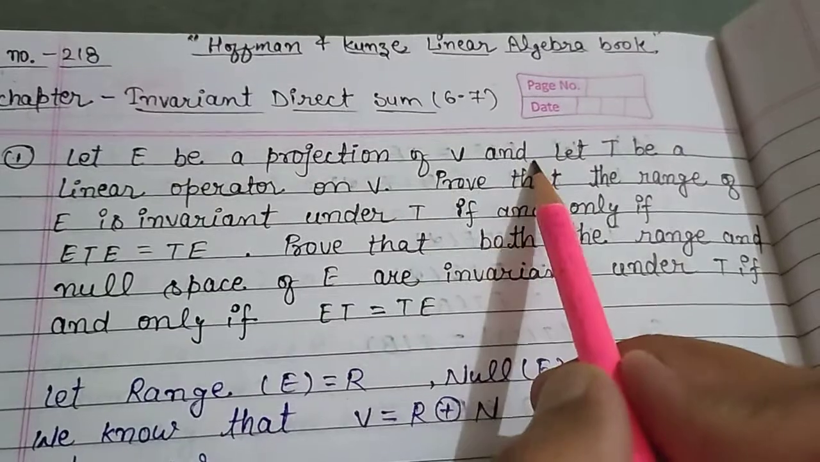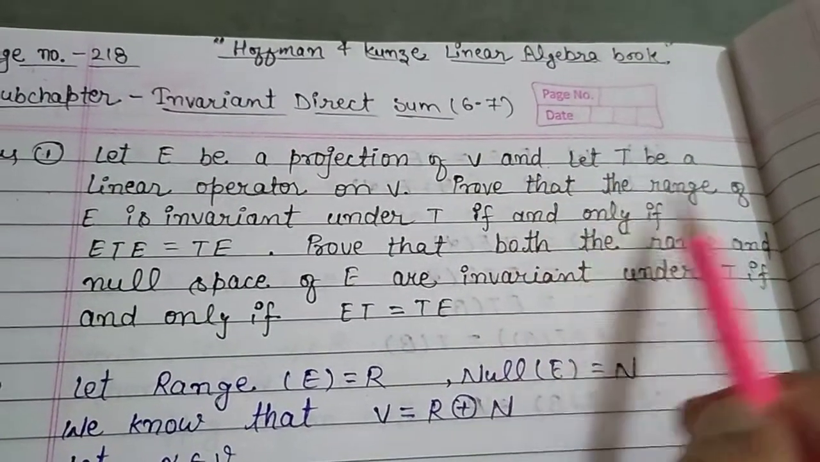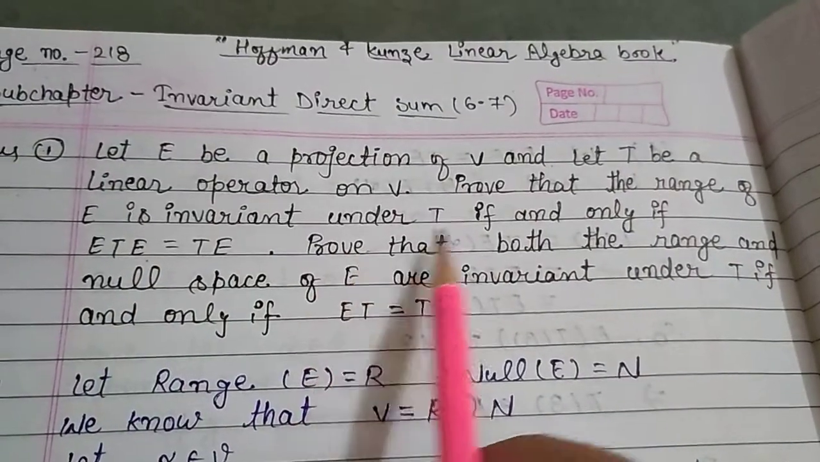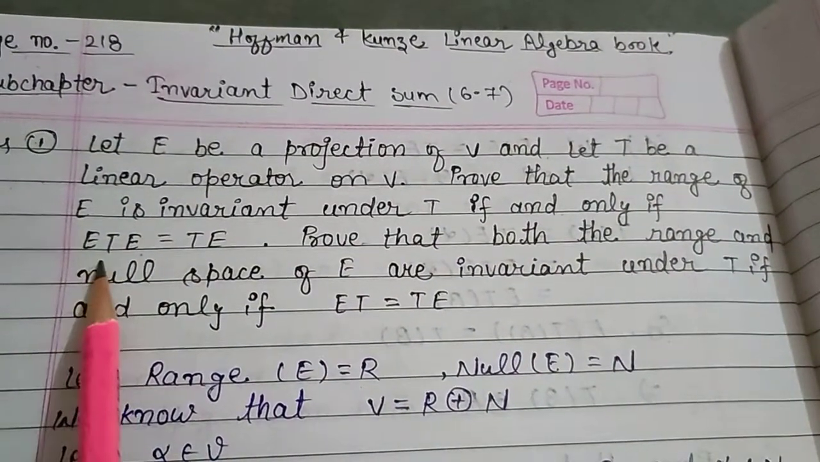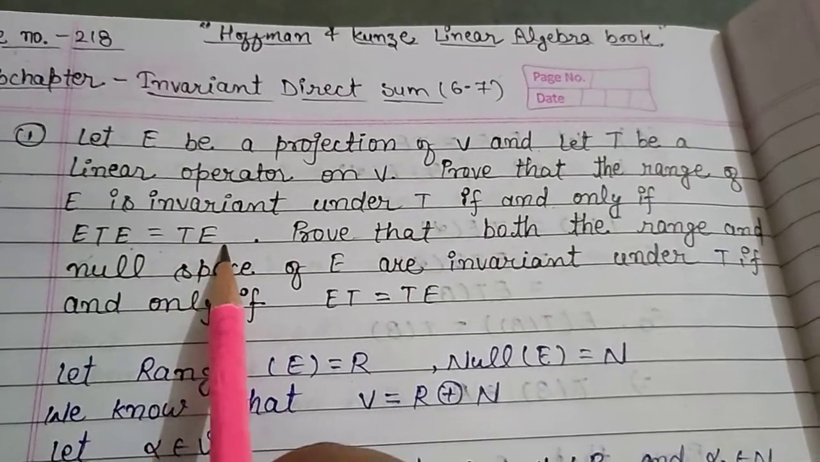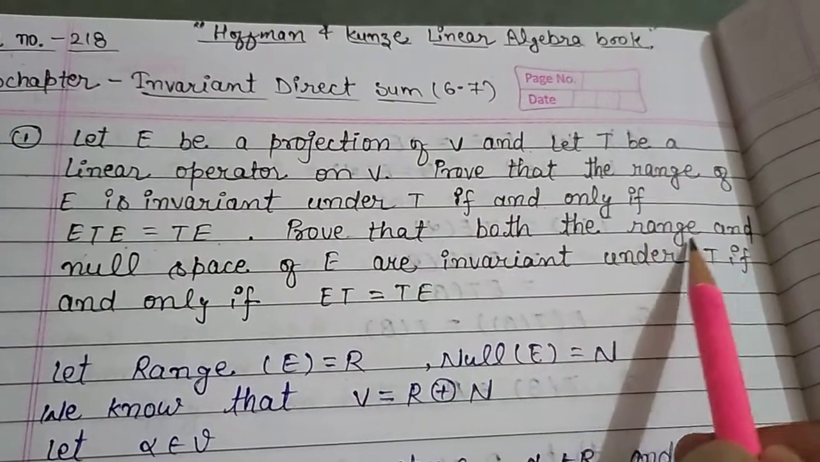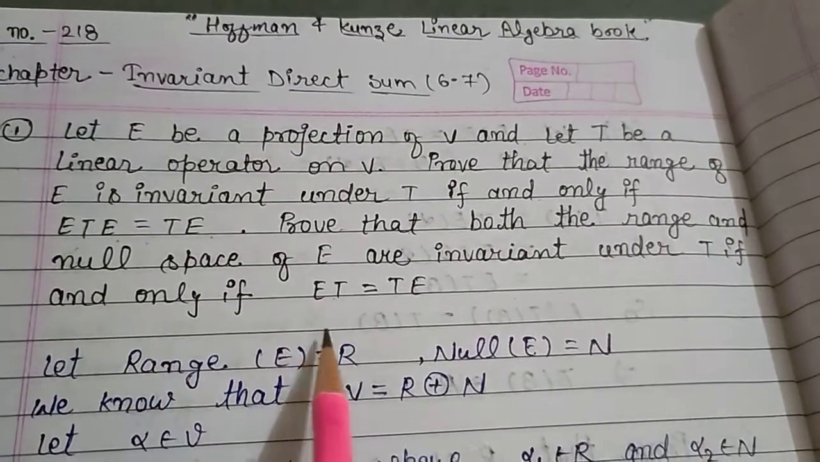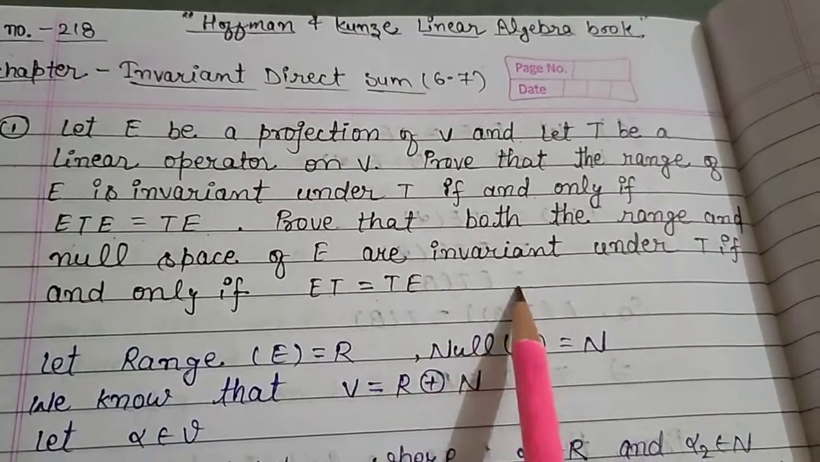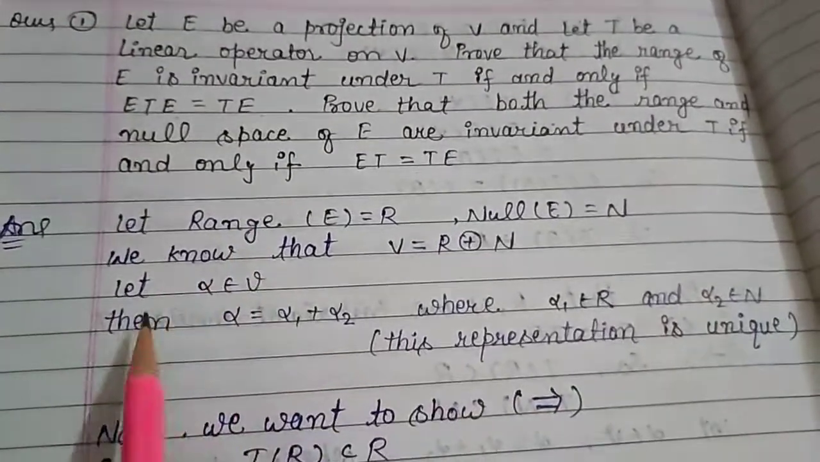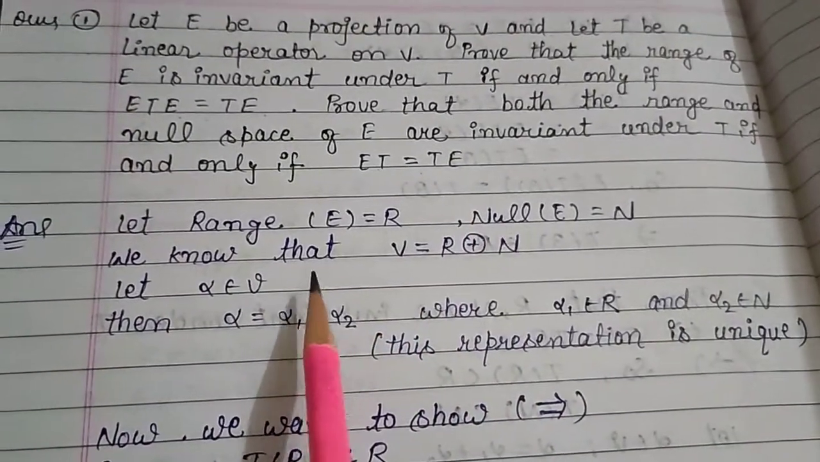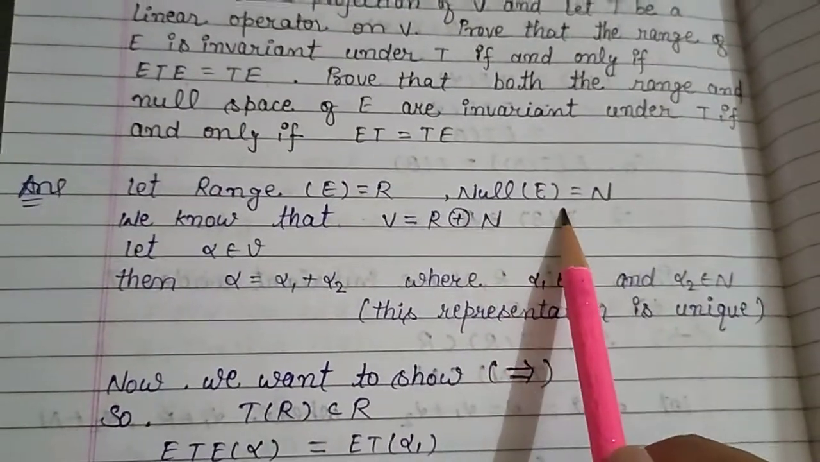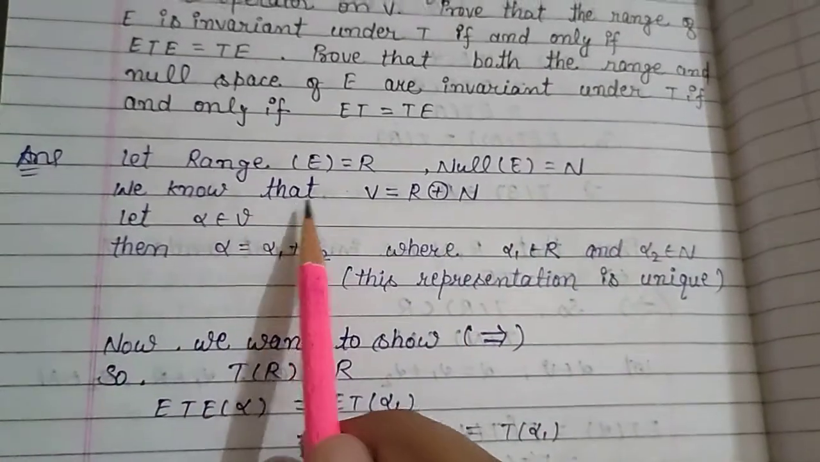Let E be a projection of V and T be a linear operator on V. Prove that the range of E is invariant under T if and only if ETE equal TE, and prove that both the range and the null space of E are invariant under T if and only if ET equal TE. Now solution. Let range of E equal R and null space of E equal N.